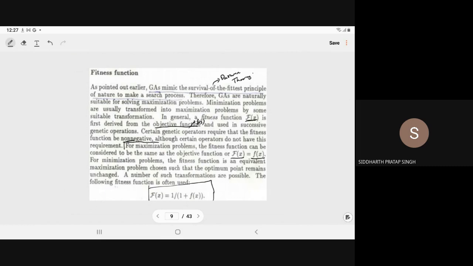We increase the value of the fitness. Here f of x is the objective function if it is maximization, and the fitness is 1 upon 1 plus f of x if it is minimization.